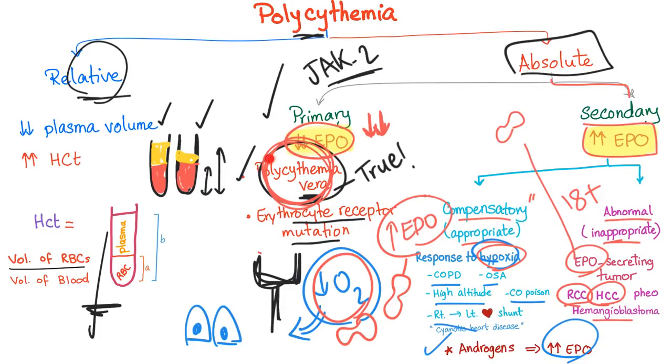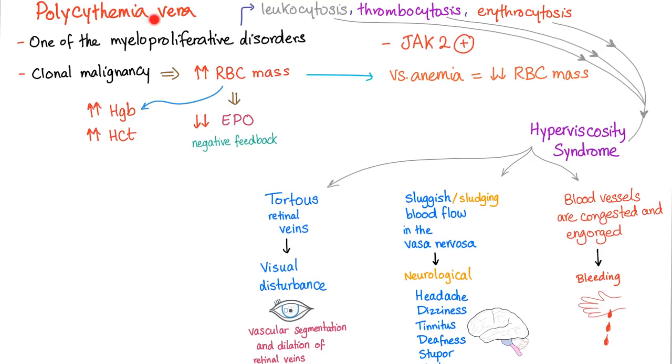And it has two types: primary, which is the mutation, the cancer, and secondary, which is increased EPO. Two types of that: the inappropriate due to tumors, and the appropriate as a response, a noble response to the danger of hypoxia. Polycythemia vera, one of the myeloproliferative disorders, which means white blood cells are going to be high.